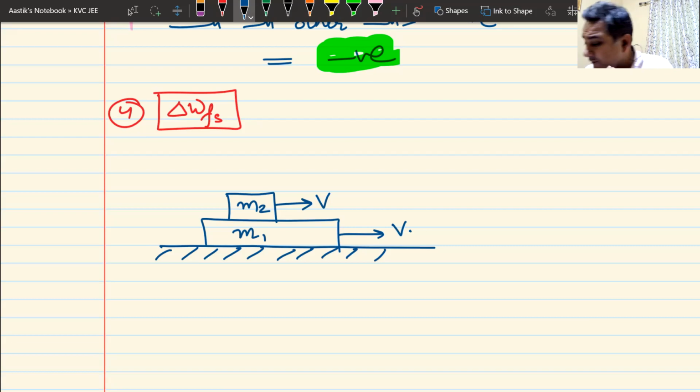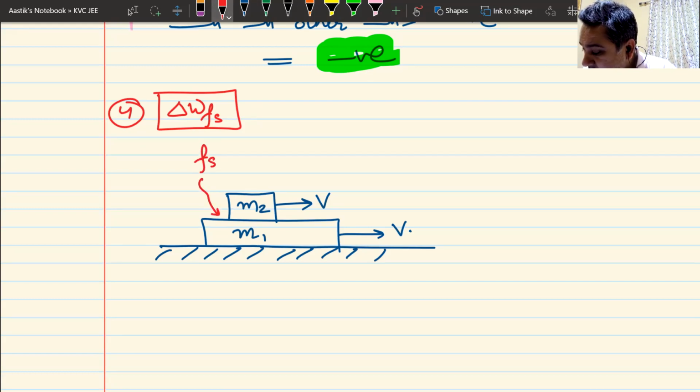There is no relative motion, but there is a tendency of relative motion. In this case, if they are moving with different velocities, friction becomes kinetic. If they are moving with the same velocities, friction becomes static.